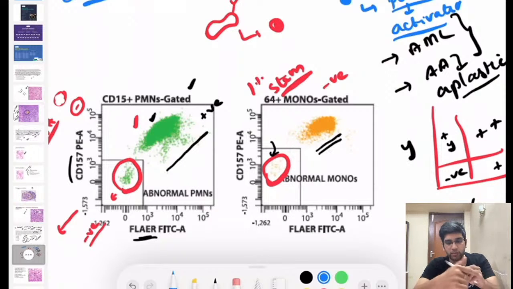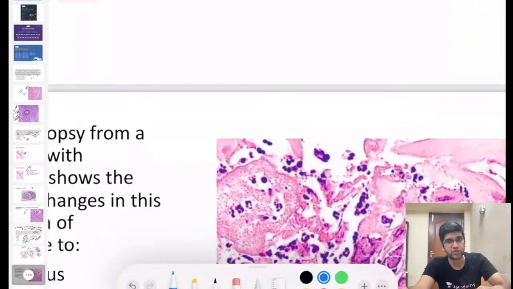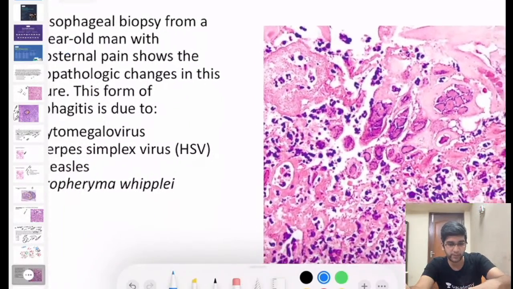Budd-Chiari syndrome, right? So do remember that Budd-Chiari syndrome could be a presenting manifestation of PNH. It can also come in that way.